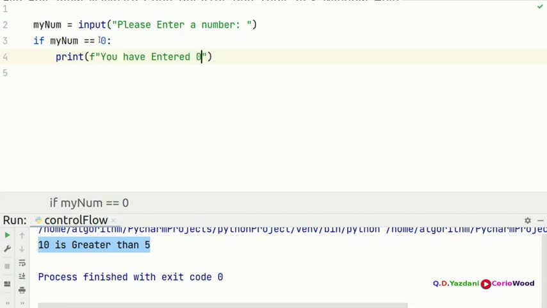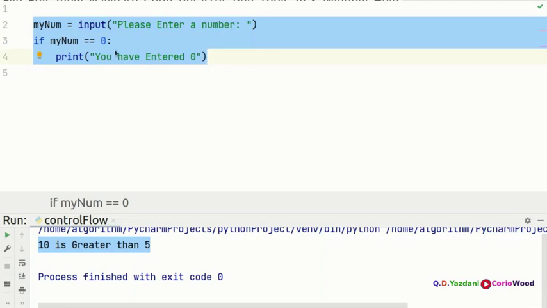Okay, so now I'm going to show you there is something wrong with this. Normally all these beginner programmers make this mistake. So I'm going to show you a simple program, then you tell me what's wrong with this if.